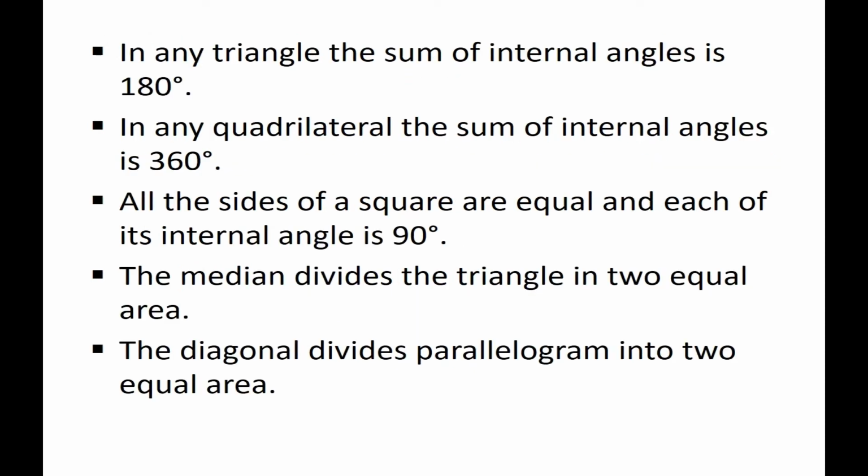In any triangle, the sum of internal angles is 180 degrees, you had proved in class 8. In any quadrilateral, the sum of internal angles is 360. A quadrilateral has 4 sides and 4 angles, and quadrilaterals are either simple or complex. Okay, all the sides of a square are equal and each of its internal angles is 90 degrees.